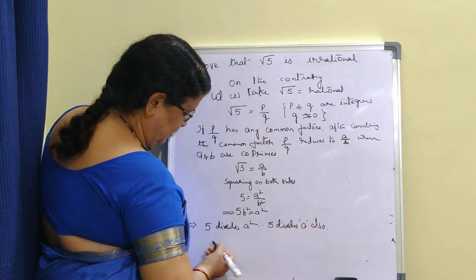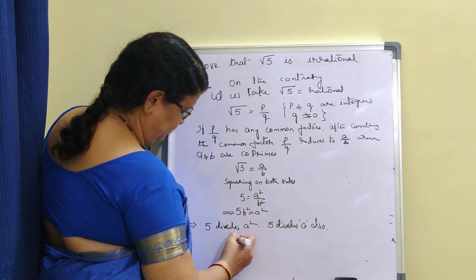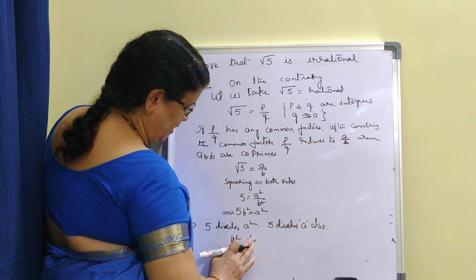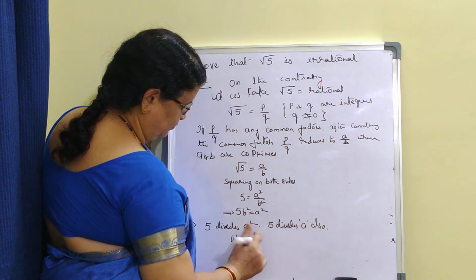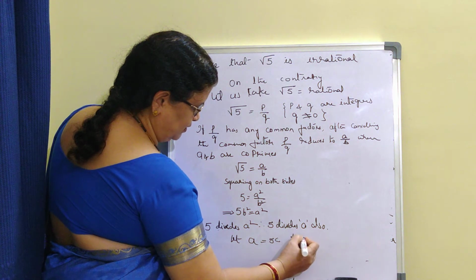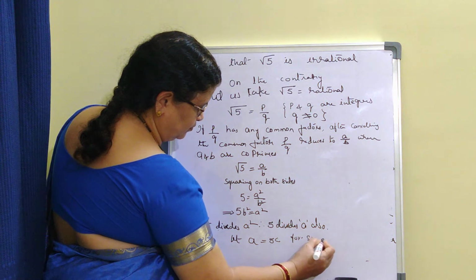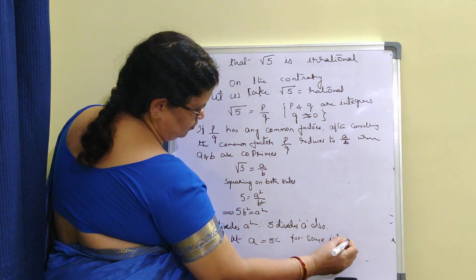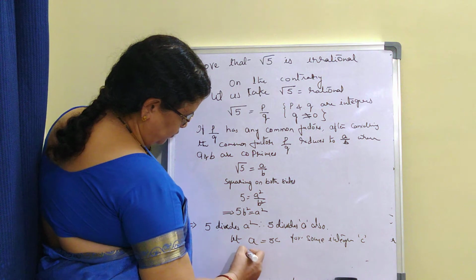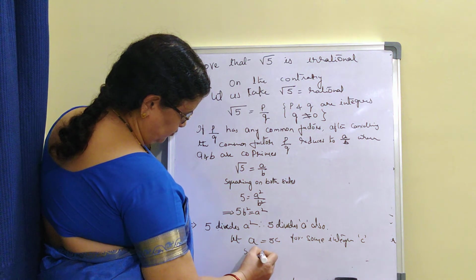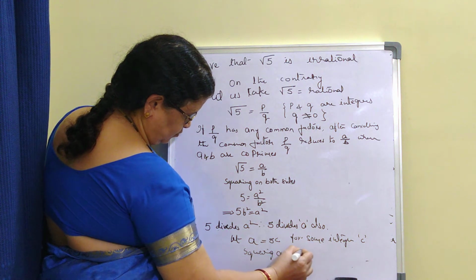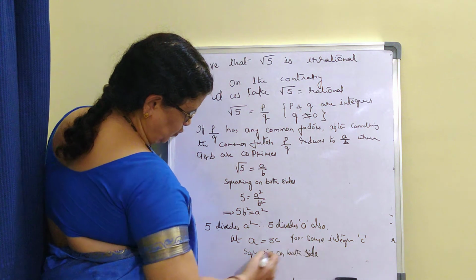Now, let, again we need to take let, A is equal to 5C for some integer C. So squaring on both sides again, what I get?